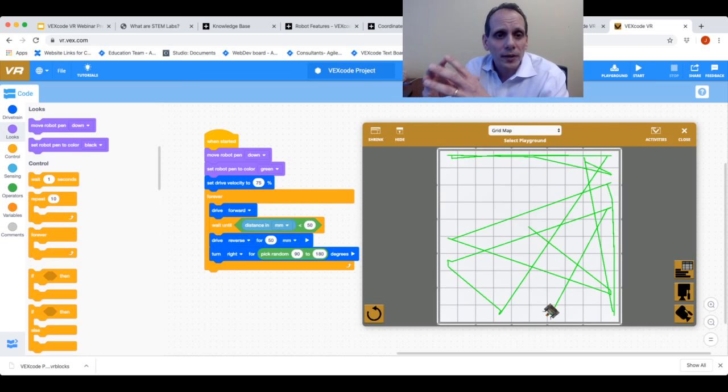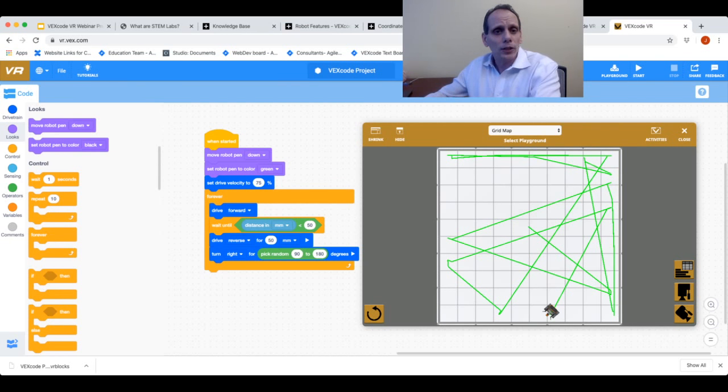The reason why, once again, is we wanted to make sure that we emphasized access. Students are using tablets, Chromebooks, whatever that are loaned from the school. We didn't want to create a barrier of entry for students to have to create accounts to do things like save a program. There's no need to do that with VEX Code VR.